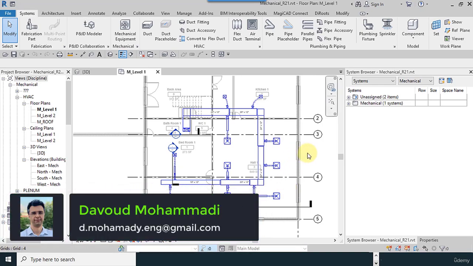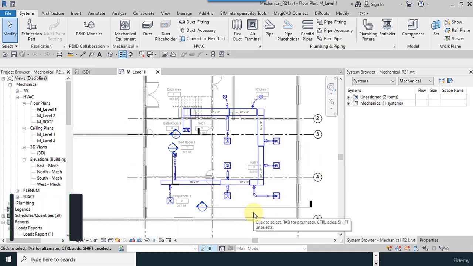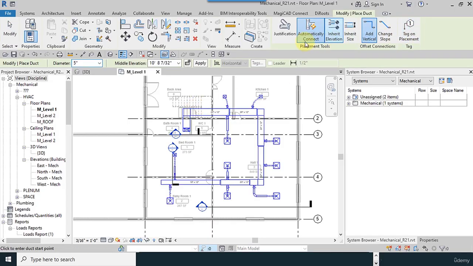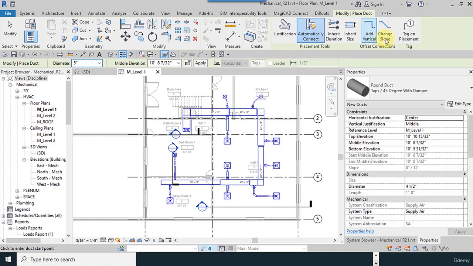In this part of our learning course, we want to teach you about drawing tools. After you draw your plant, the software will give you some tools which you can use. For example, when you use a duct, some tools are enabled.